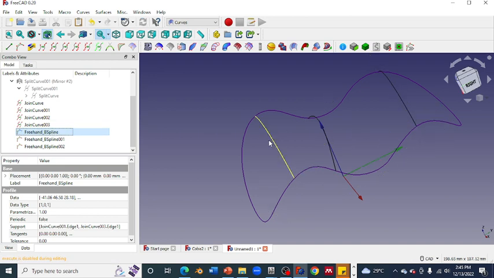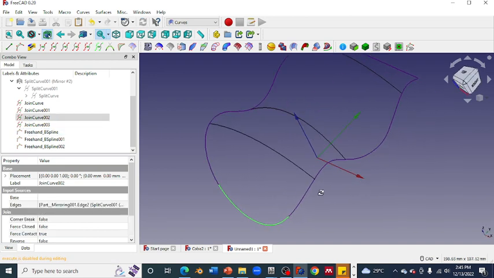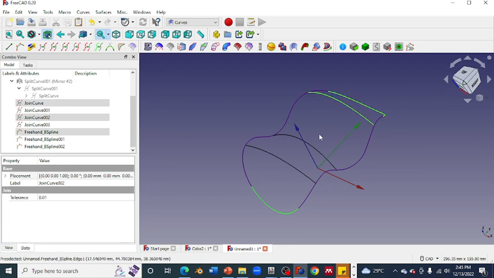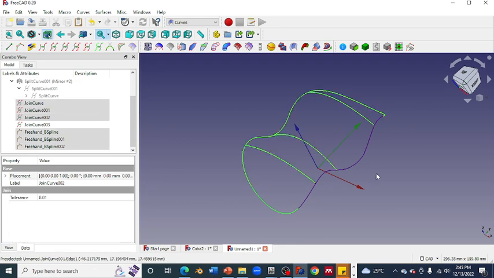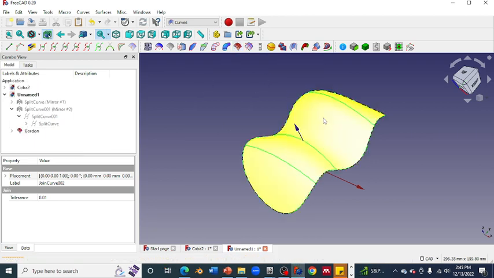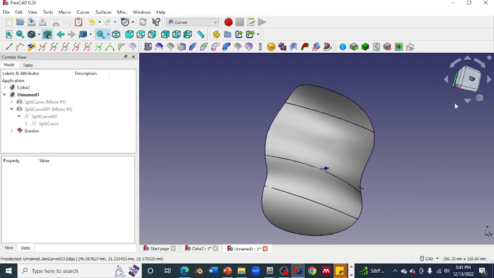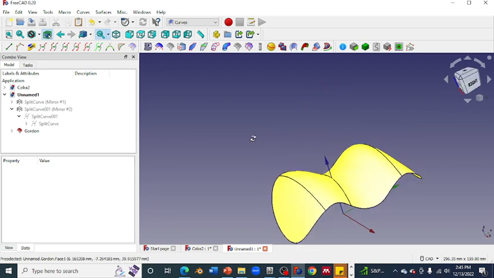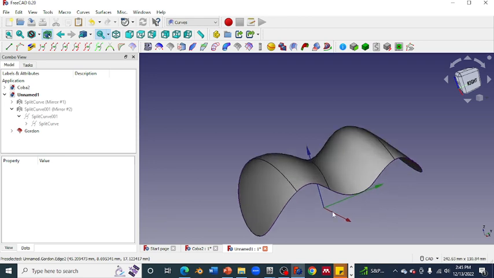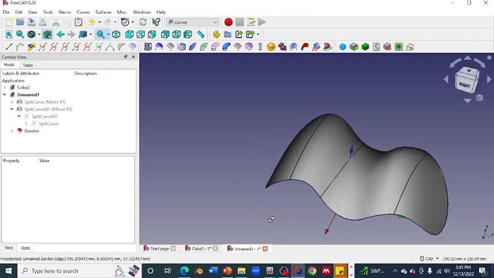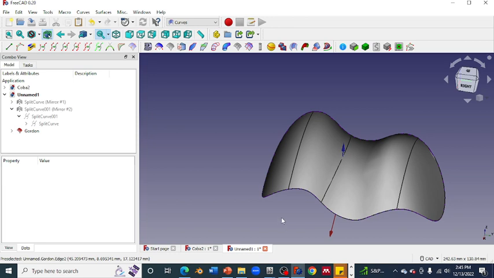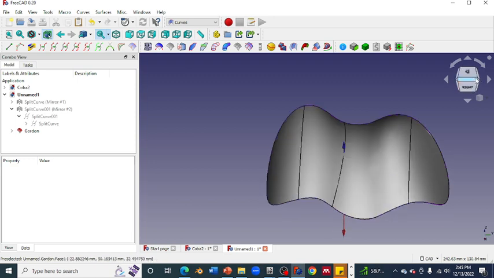Look at this. You got the bottom line, the upper line, the ribs, and also the guideline here. Just click Gordon Surface and you will get a very smooth, very fancy shape or curves that can be applied for your purpose. For example, making the geometry of a car casing or car body and any other application that you desire.